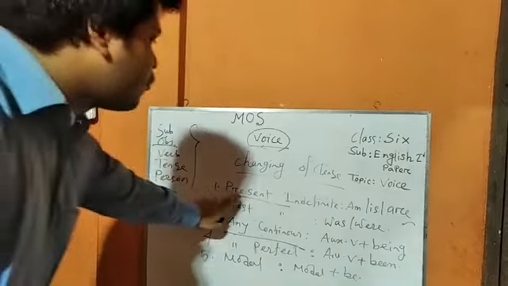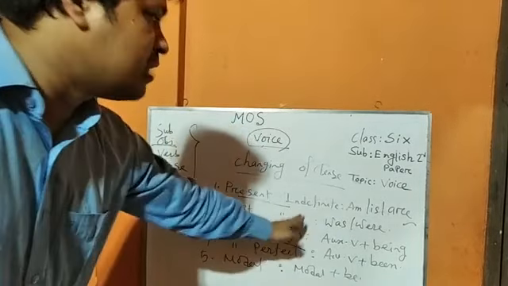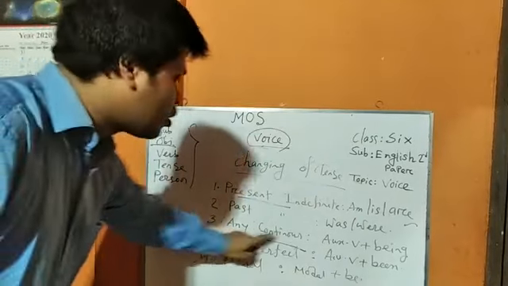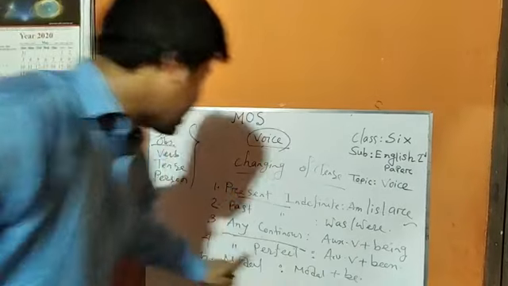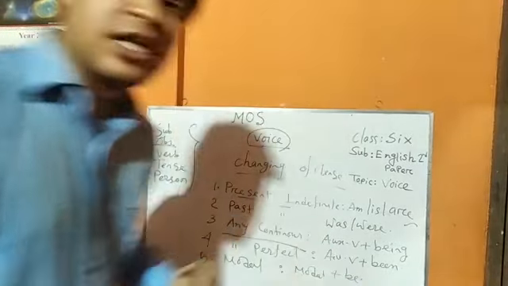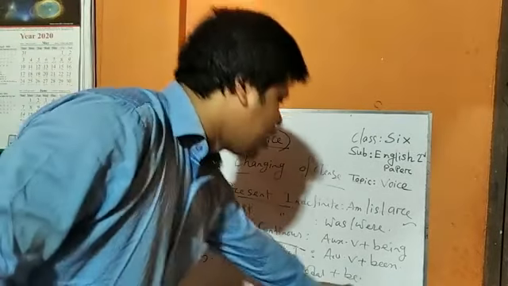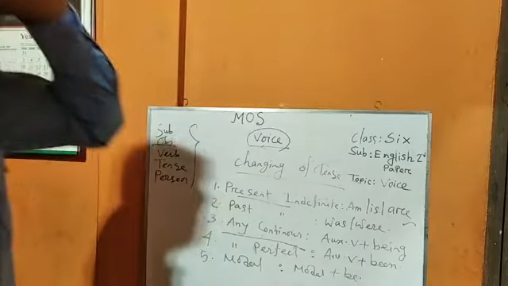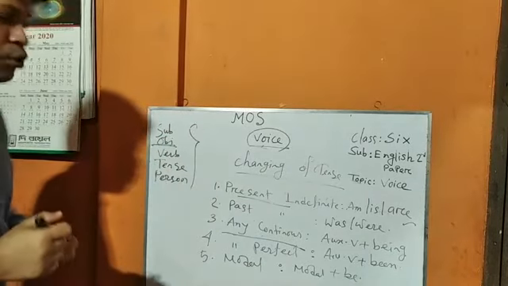That means if you find present indefinite tense, you will take am, is, are. If you find past indefinite tense, you will take was, were. If you find any continuous, you will add being with auxiliary verb. And if you find any perfect tense, you will add been with auxiliary verb. And if you find any modal auxiliaries, you add be with that modal auxiliary verb. Okay, my dear student, I think you have understood what is tense. Now we are going to person.